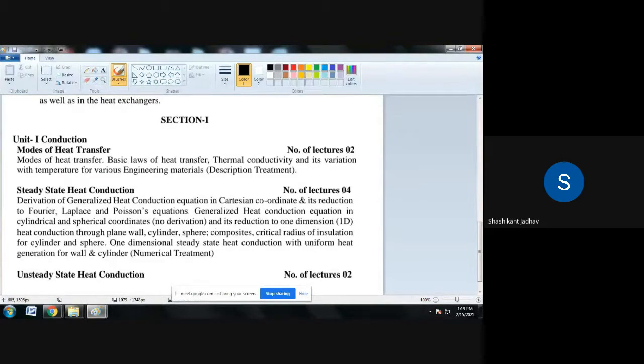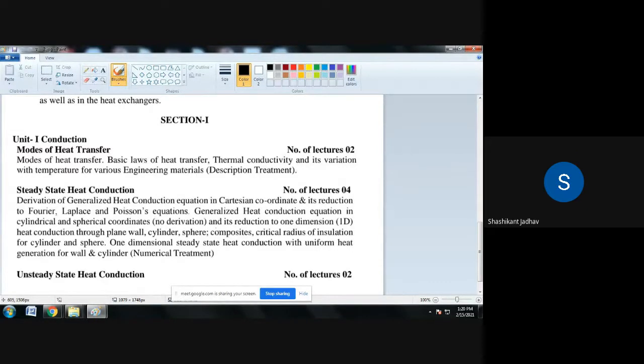So faster moving atoms or molecules in the hottest part of a body transfer heat by impact, giving some of their energy to the adjacent molecules. Suppose we consider one metal rod. This metal rod consists of a number of molecules. Suppose we heat one end of this metal rod. Then what will happen? The molecules nearer to that end gain the energy, and because of that the heat transfer from those molecules to the adjacent molecules takes place.